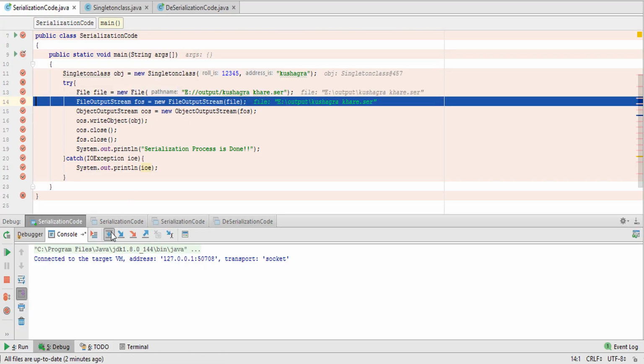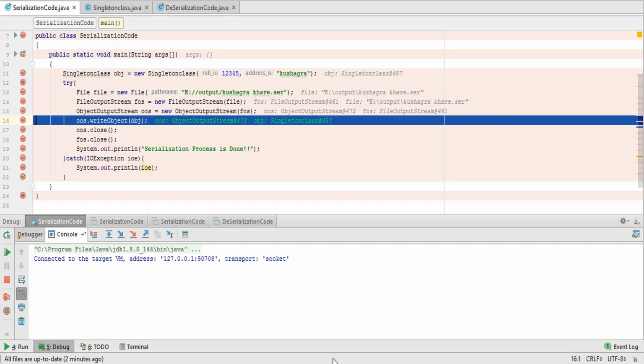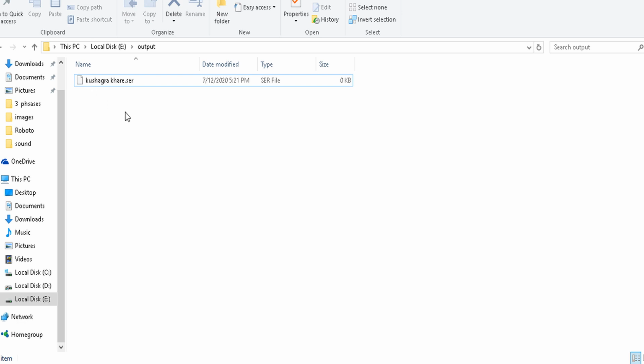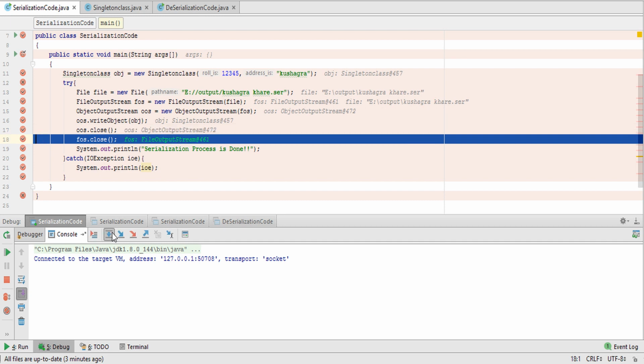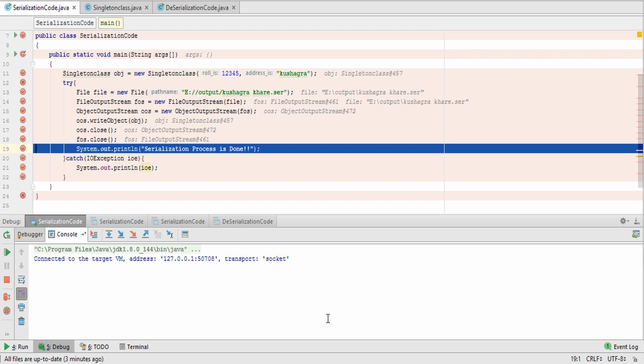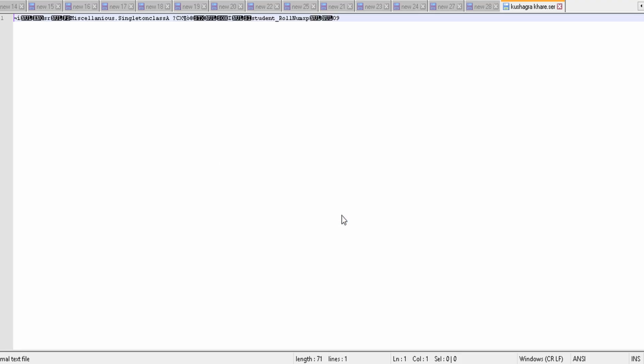So let's create the file. Okay. Let's see, the file has been created. See, Kushagra.ser has been created, and after that oos is closed, fos is closed, and serialization process is done. Okay. We can see that the value has been stored in this. See, value has been stored successfully.